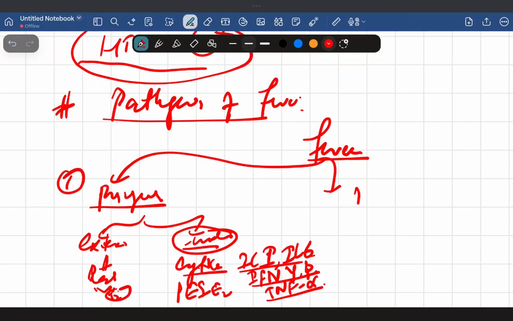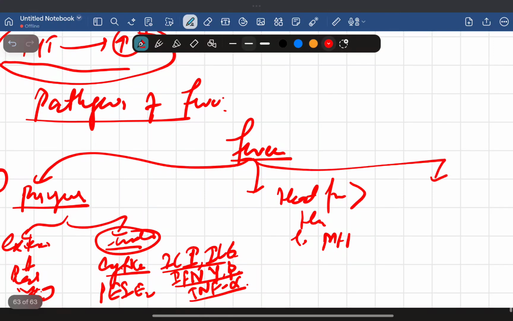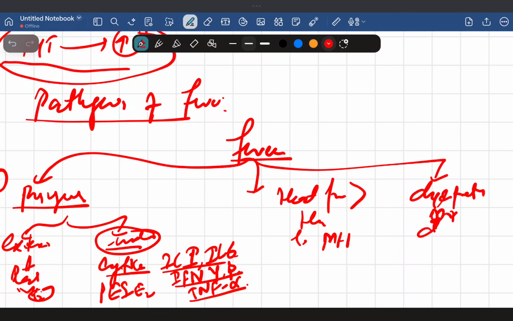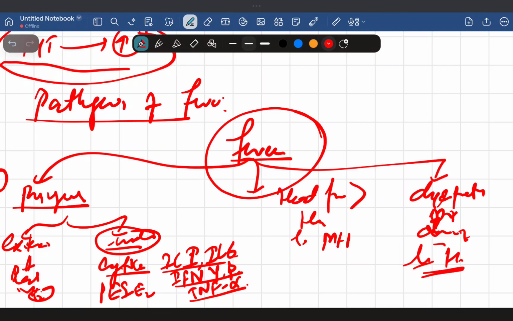Another mechanism is when heat production is more than heat loss, like in case of malignant hyperthermia. Similarly, when there is dysfunction, dysregulation, or improper regulation of the heat mechanisms, like in case of heat stroke, our body is not able to lose heat. That's the dysfunction of this heat mechanism. So these are the mechanisms of fever, how these things can lead to the fever.